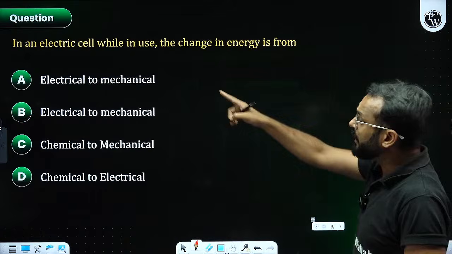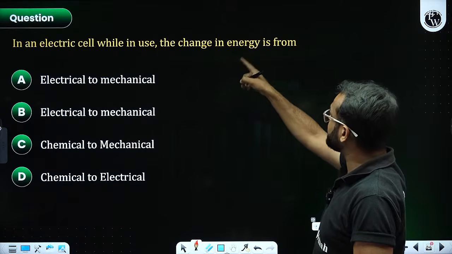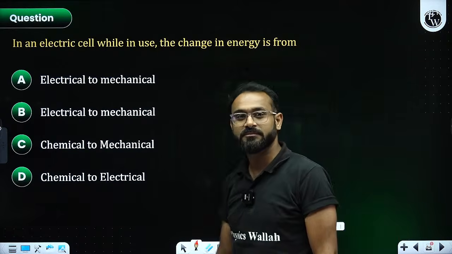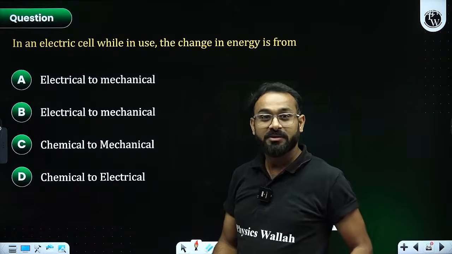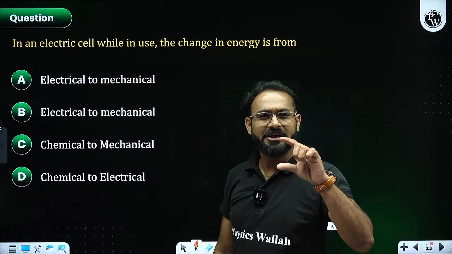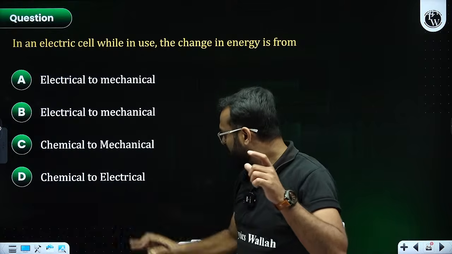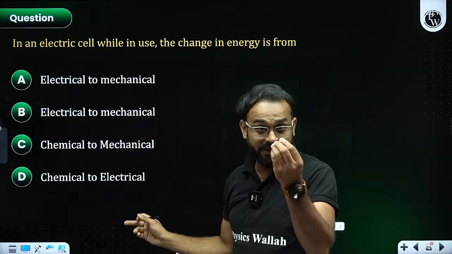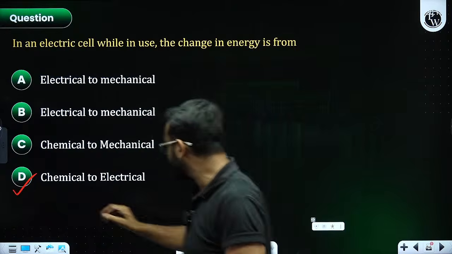What else? In an electric cell, while in use, the change in energy is in the form of what is there in the cell? Sir, chemicals are there. Chemicals are there. Right. Chemical converted to electrical. Yes, sir. Electric bulb generated.